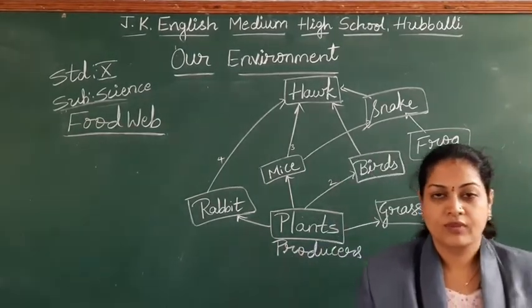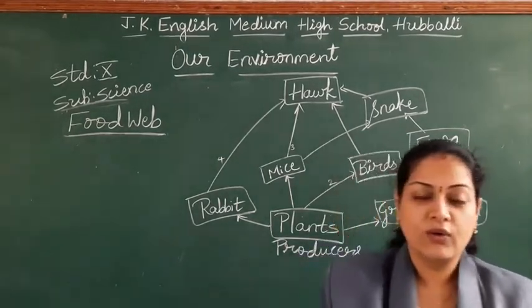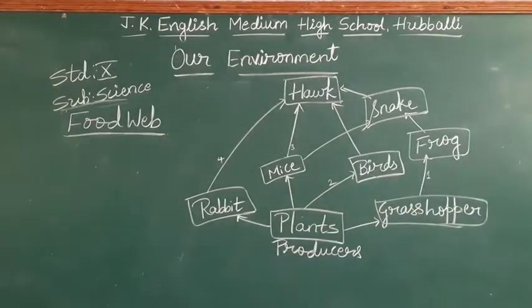Take down the example, students. You can write your own many examples for the food web, as you have written for the food chain.